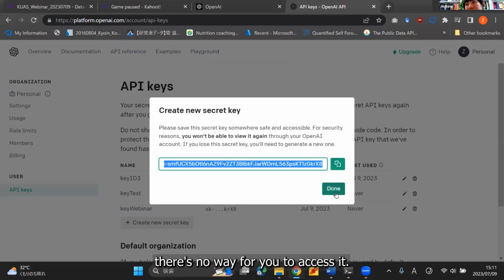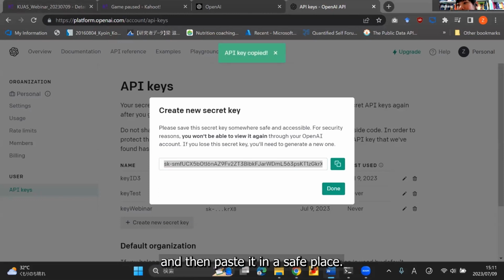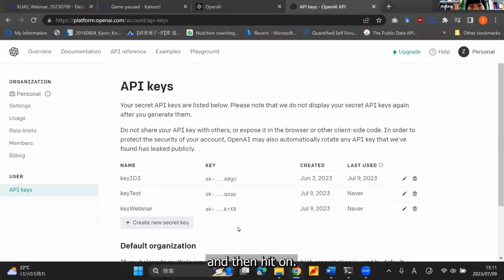There's no way for you to access it. So you have to make a copy right now and then paste it in a safe place. I recommend you paste it in maybe a Word file or Notepad. And then hit done. You can see our new key here, but there's no way for us to actually check it.